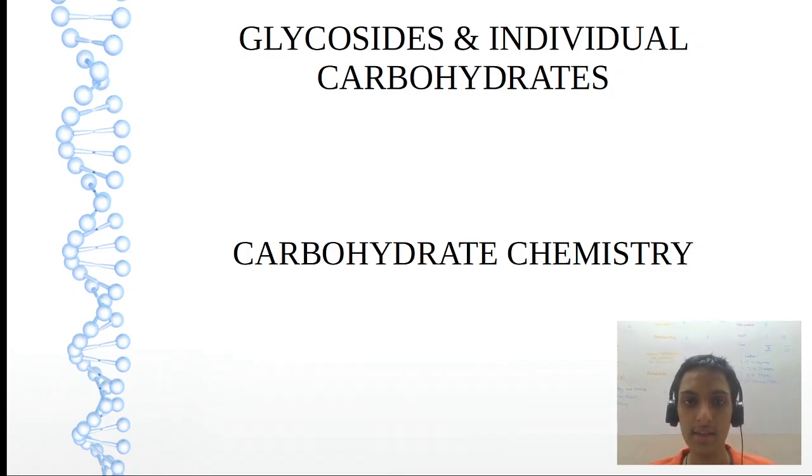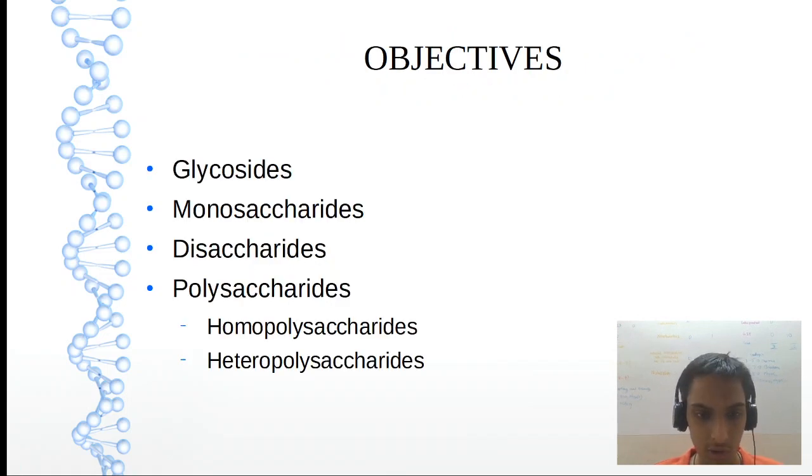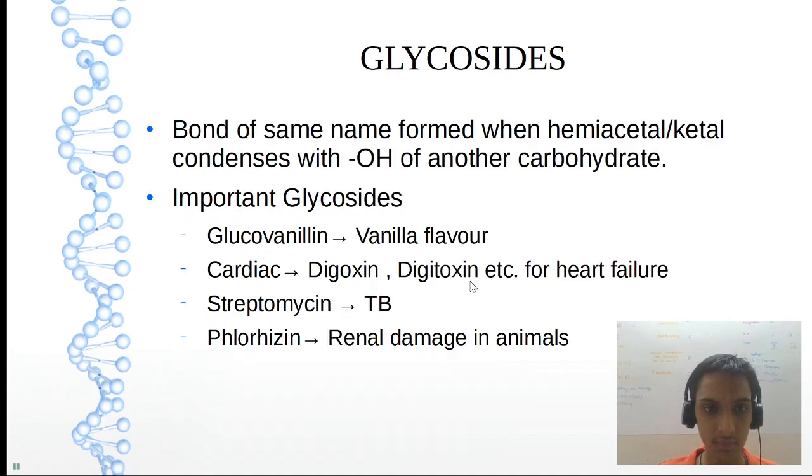Hello friends, in this video we'll talk about glycosides and individual carbohydrates. So we will see about glycosides, monosaccharides, disaccharides, then polysaccharides under that homo and heteropolysaccharide. So what are glycosides? These are the substances where we have a glycosidic bond. What is this glycosidic bond?